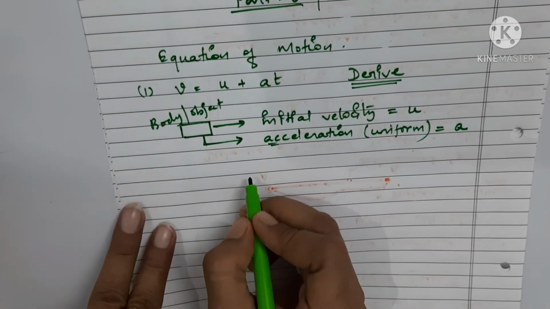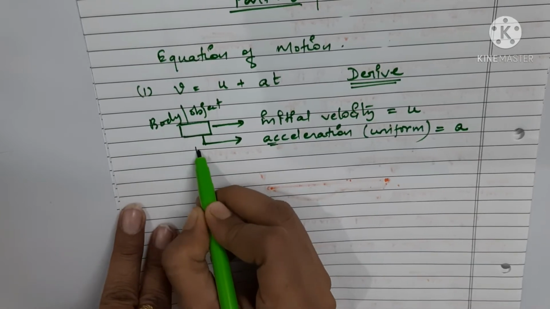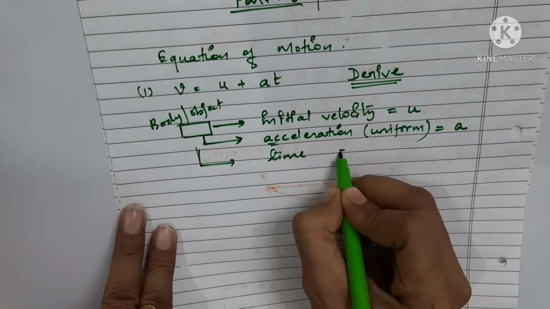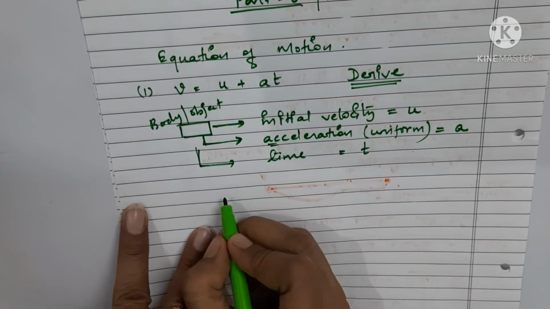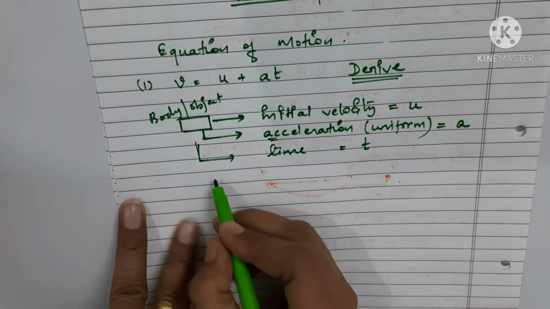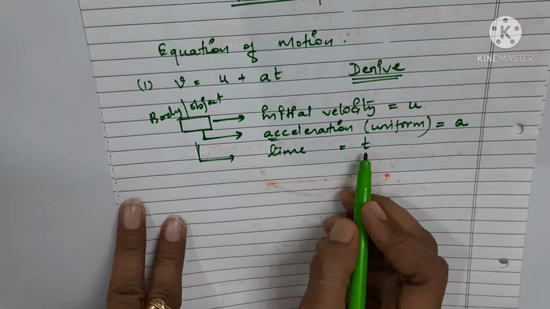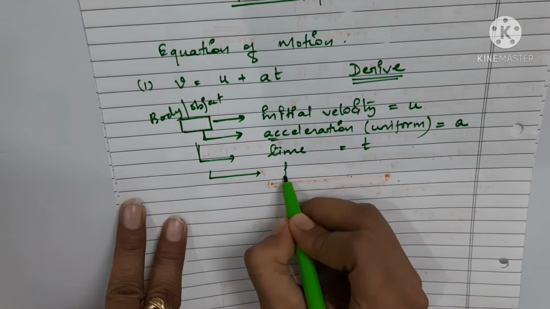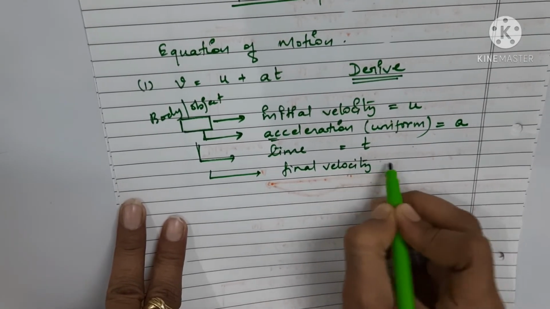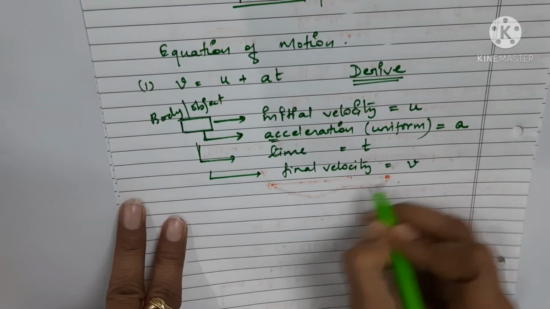Now if the body takes time t to obtain a final velocity, say the final velocity is denoted by v.